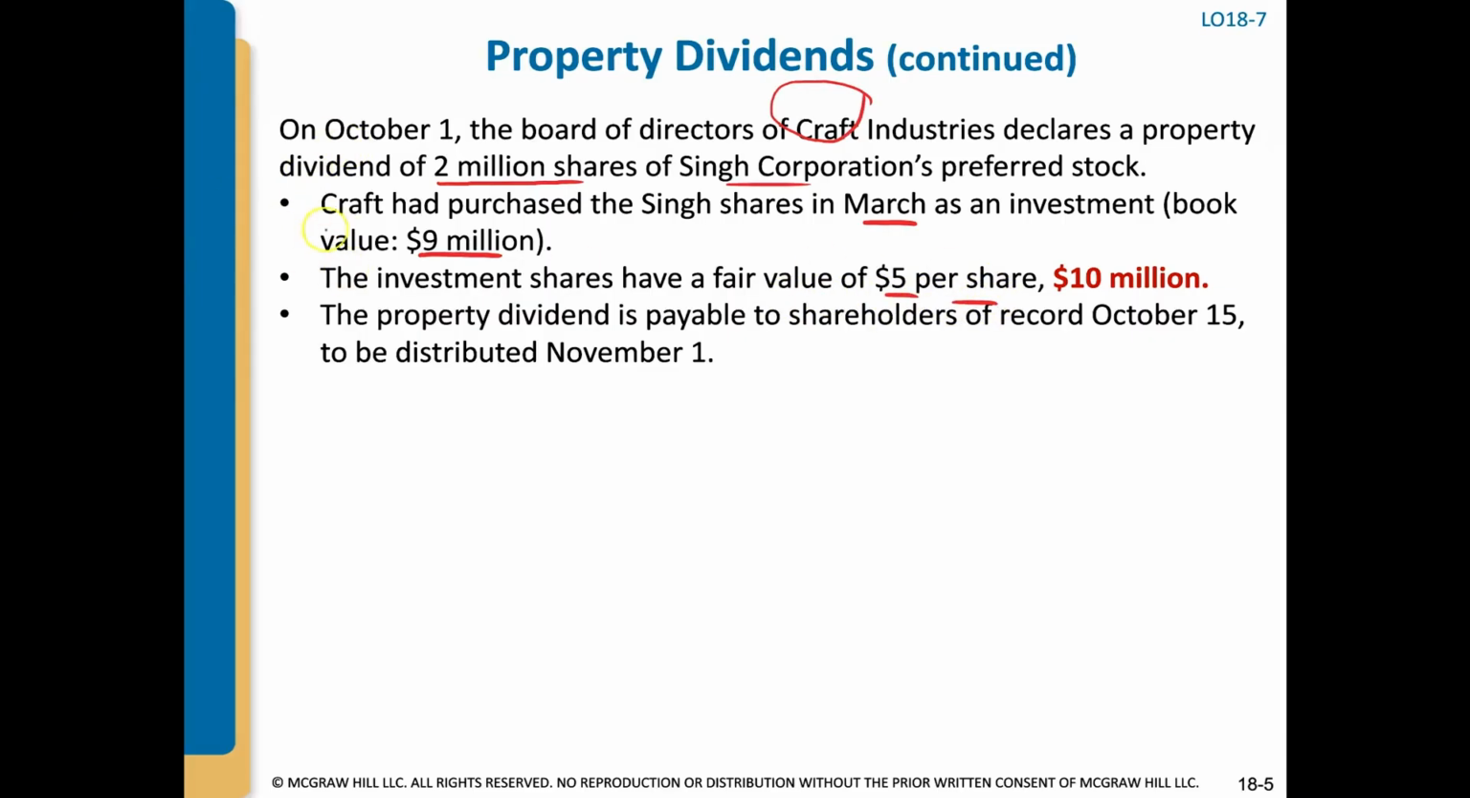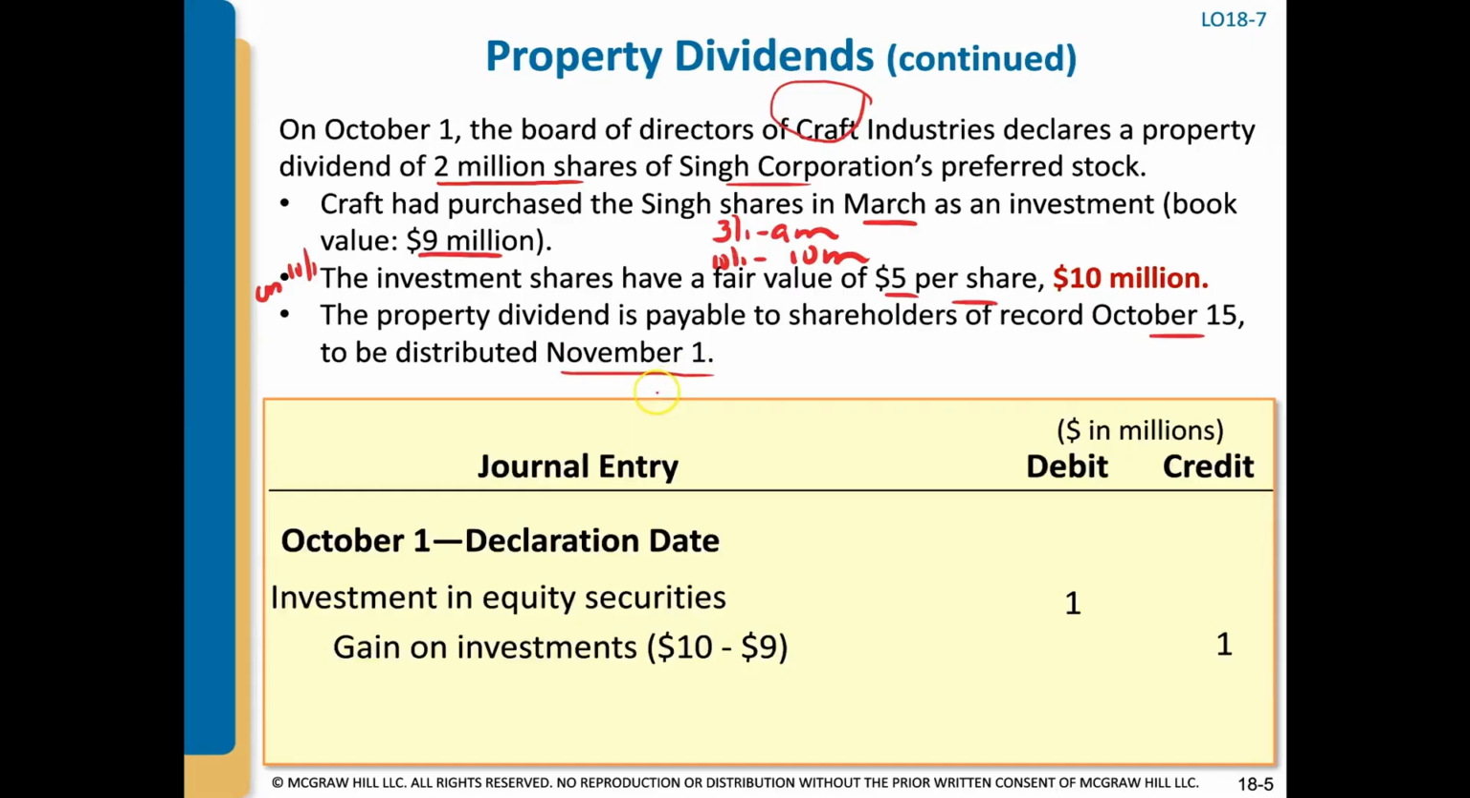Now, it's not super clear in my opinion from this example, but the second bullet point should say that on October 1st, the investment shares have a fair value of $5 per share, or $10 million. So they bought it on 3/1 for $9 million, and then on 10/1, it's worth $10 million. The property dividend is payable to shareholders of record on October 15th and distributed November 1st. Let's go through the entries.